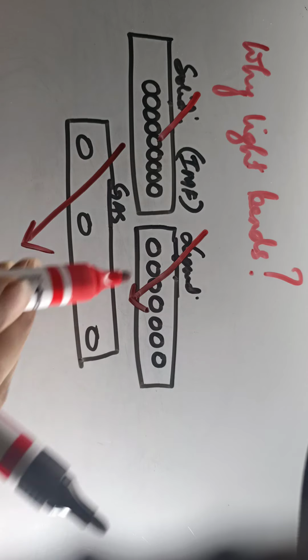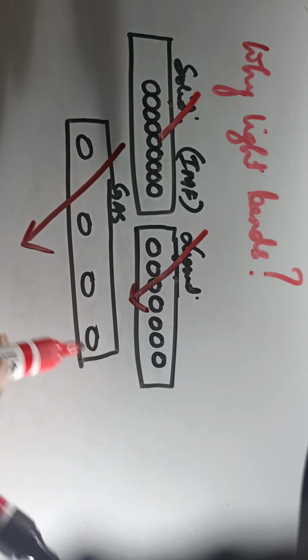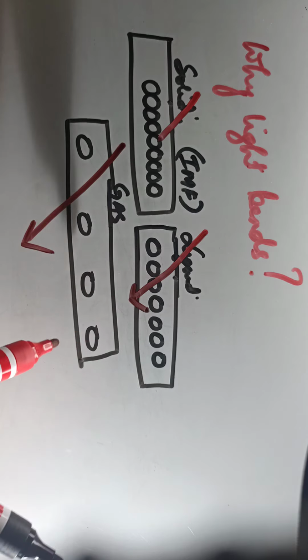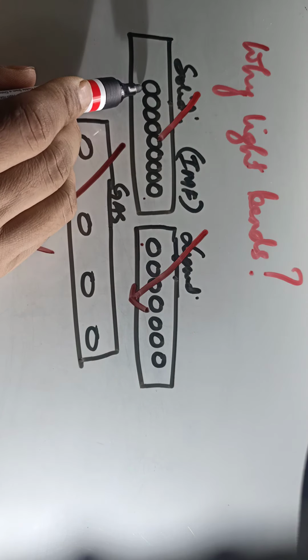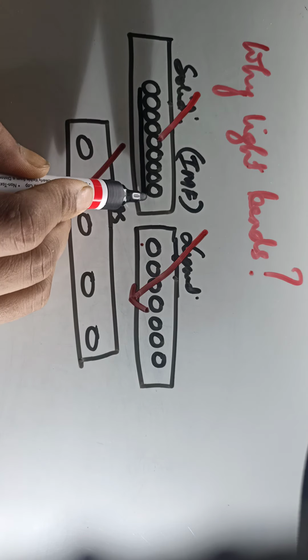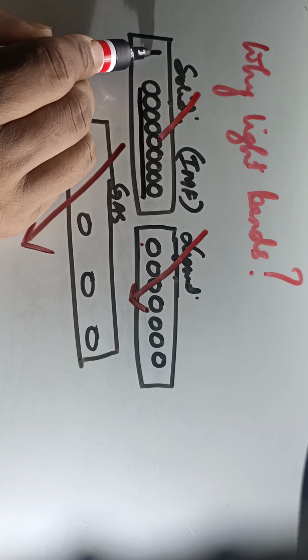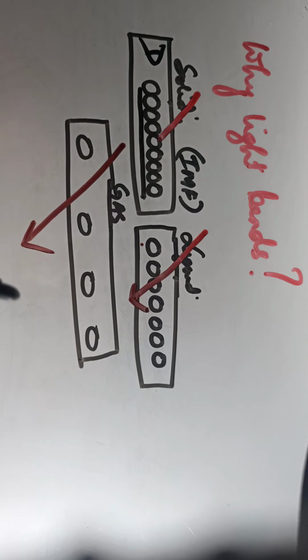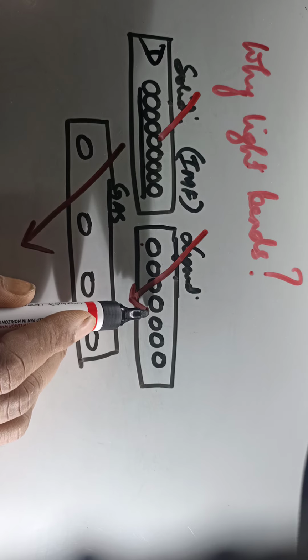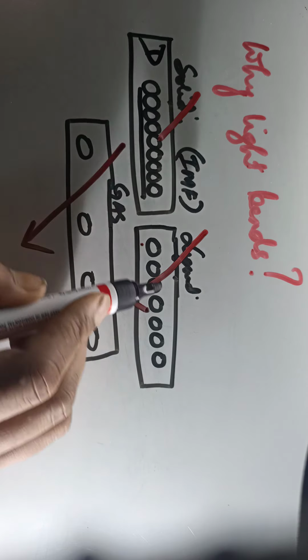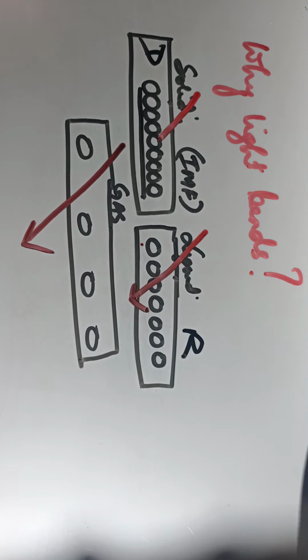So if you really want to understand what makes light bend, then you need to understand this concept. Here, if you take the case of solid and liquid, which will be rarer and which will be denser? See, in the case of solid, the molecules are very closely packed, so this is a denser medium. Denser means very close to each other. Whereas in the case of liquid, the molecules are not so closely packed as compared to solid. Therefore this becomes a rarer medium.